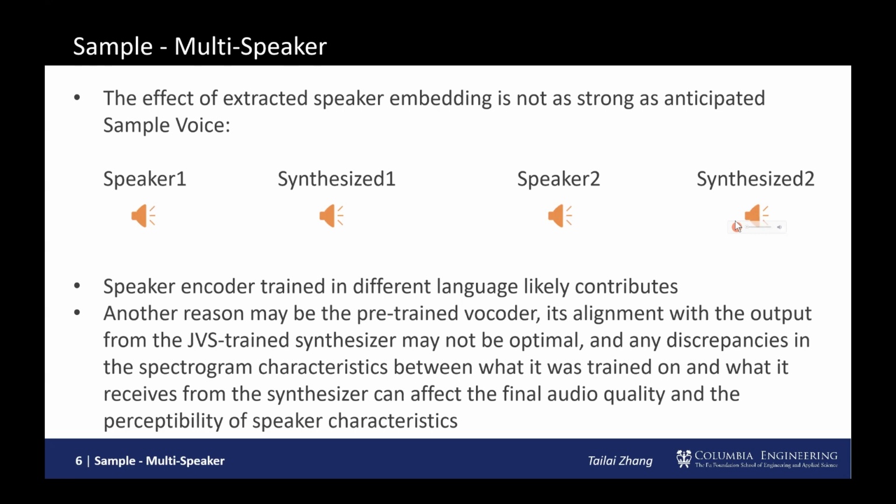You can hear from the speech, especially the second one, there are evident differences between the input speech and the synthesized speech. One reason can definitely be that the speaker encoder is trained on English instead of a Japanese dataset. Another cause may be that we are using a pre-trained vocoder and its alignment with the output of the JVS trained synthesizer may not be optimal, and any discrepancies in the spectrogram characteristics between what it has been trained on and what it received from the synthesizer can definitely affect the final audio quality.